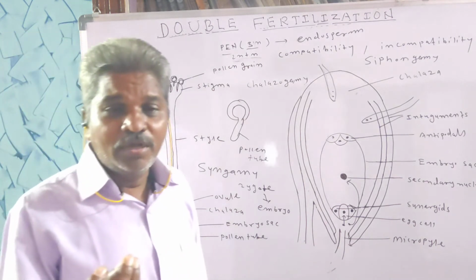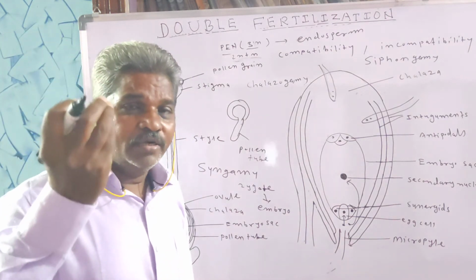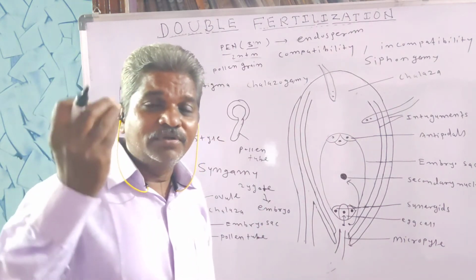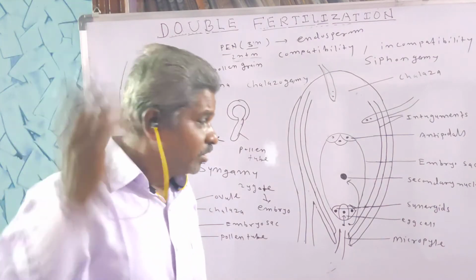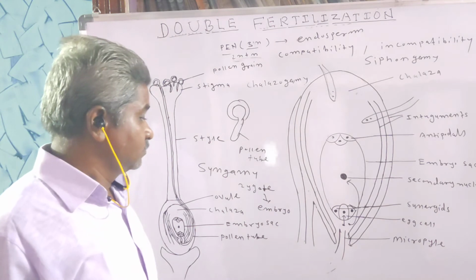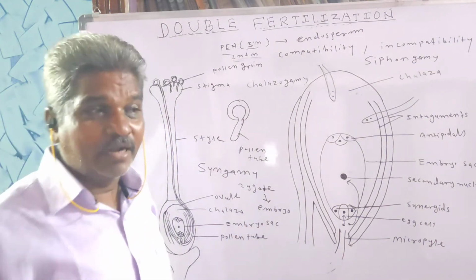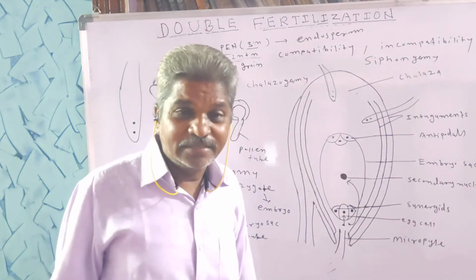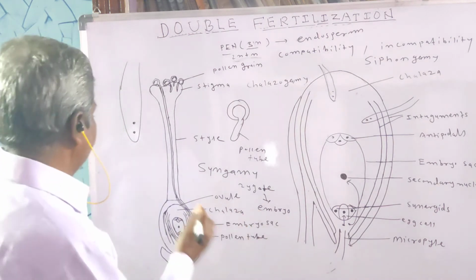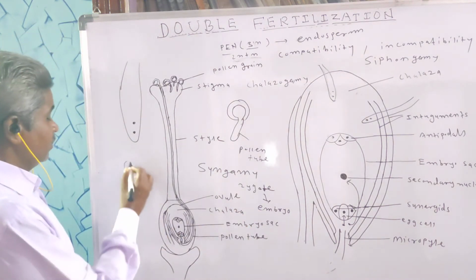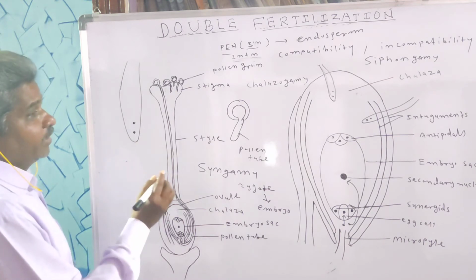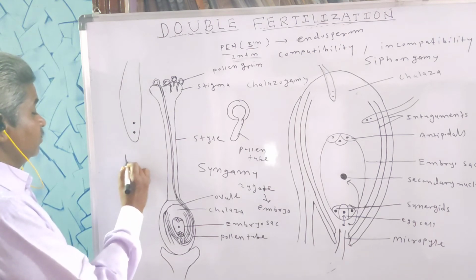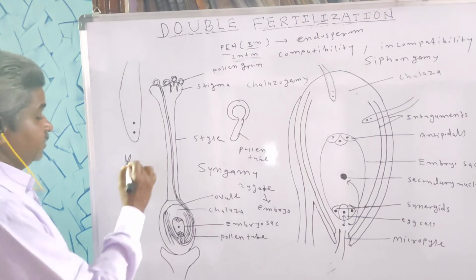The embryo is the short miniature of the future plant. The embryo later on, after germination of the seed, gives rise to a new plant. So the embryo is the forerunner of the future plant. The embryo lies in the seed, and when the seed germinates, the embryo comes out in the form of plumule and radicle.